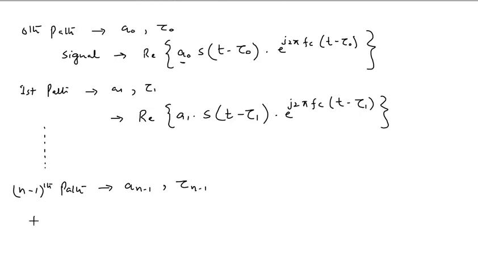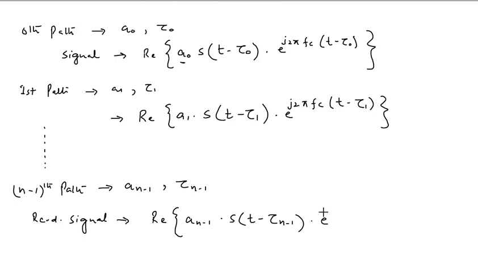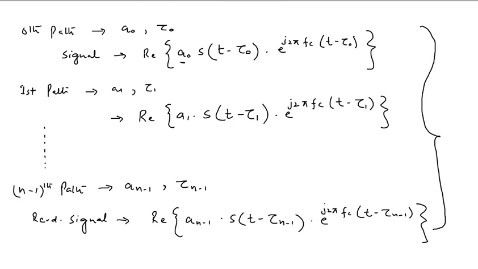The received signal is the real part of a n minus 1 into s of t minus tau n minus 1 into e raised to power j2 pi fc t minus tau n minus 1. So this whole part, from here to here, represents the multipath signal components.